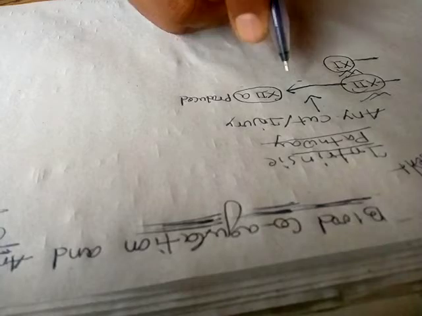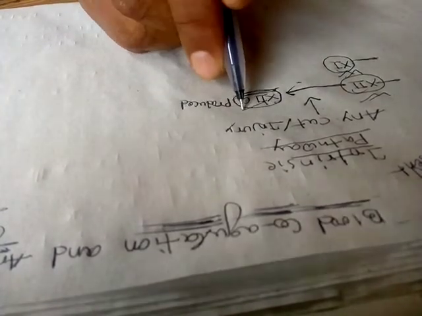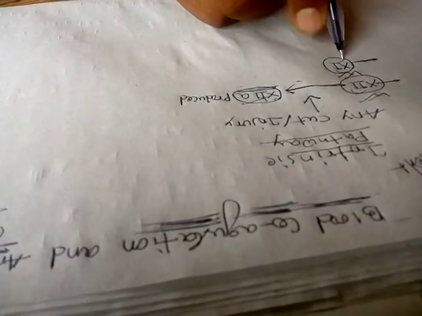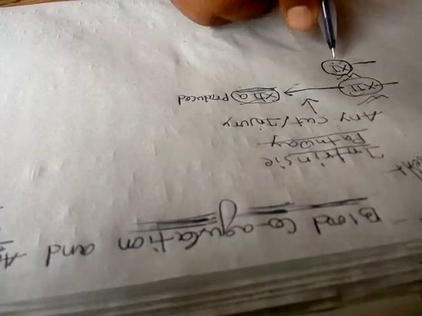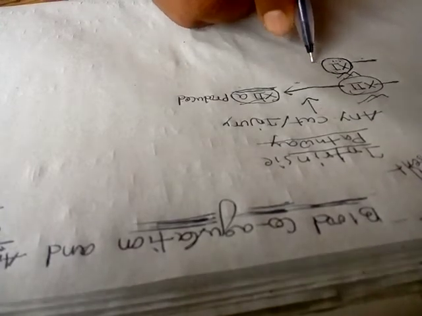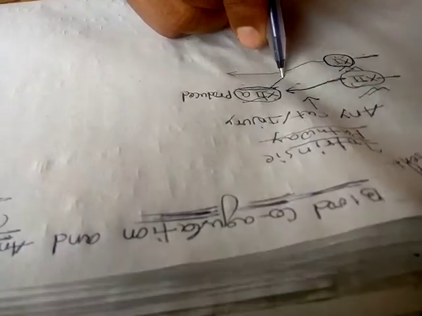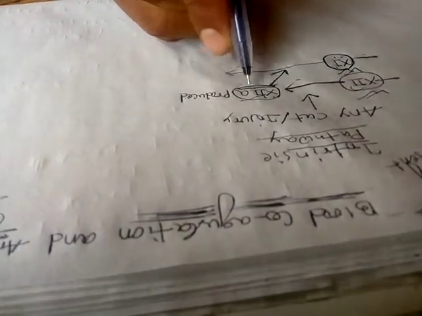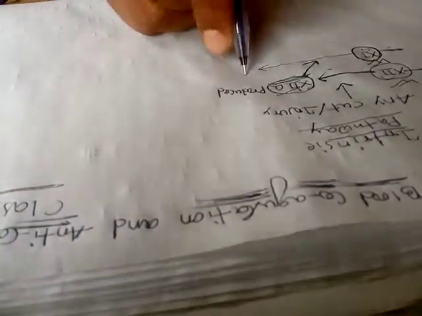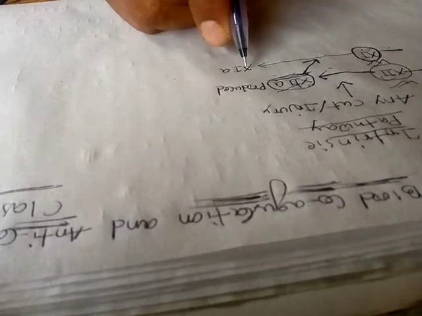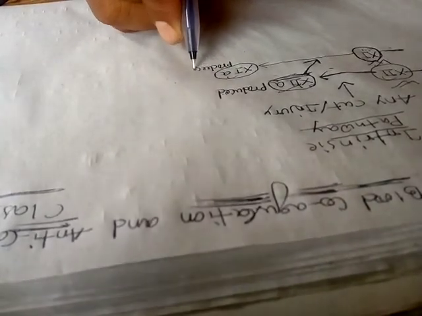When 12a clotting factor is produced, simultaneously we can see the activation of clotting factor 11. After the activation of clotting factor 11, with the help of the produced 12a, clotting factor 11a is produced.